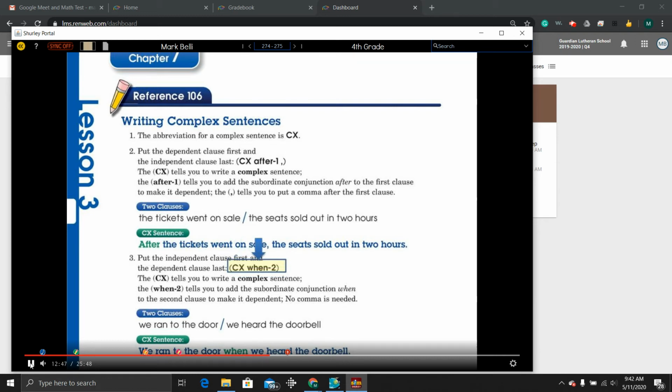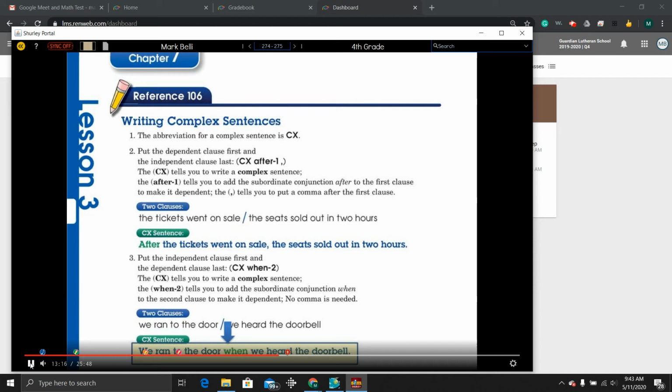The next part tells you to add the subordinate conjunction when to the second clause to make it dependent. No comma is needed. The first clause reads, "We ran to the door." The second clause reads, "We heard the doorbell."